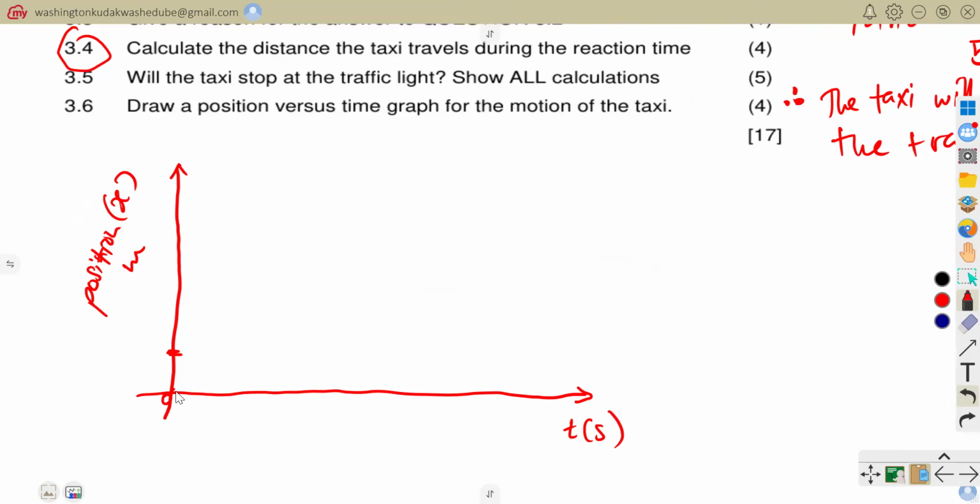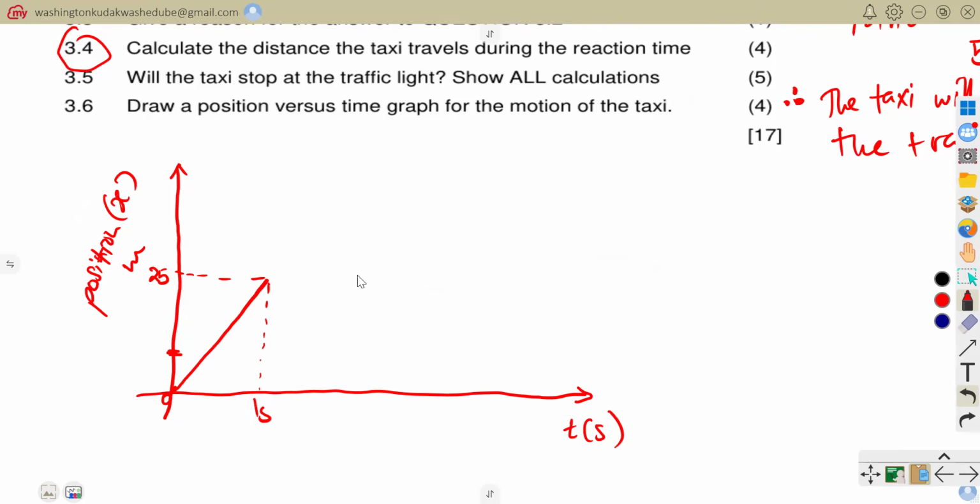And then from 0, 0, for 1 second, it moves at a uniform velocity. So you need to draw a constant line that shows a constant gradient. So this would be for 1 second. And then for the first second, we say that our car moves for 25 meters.